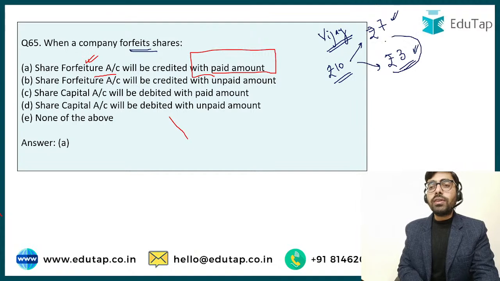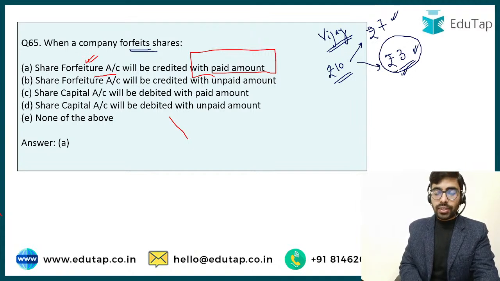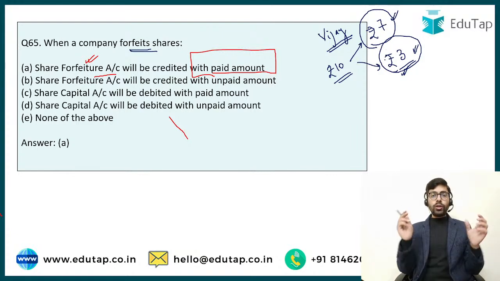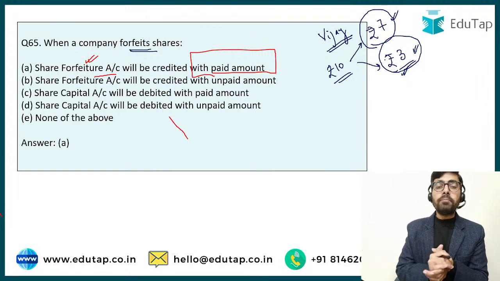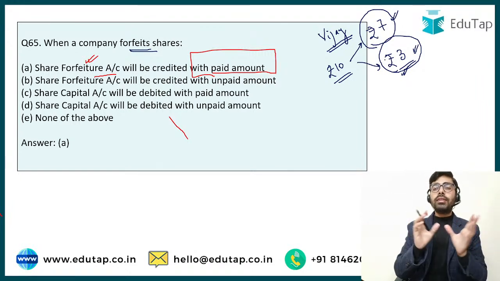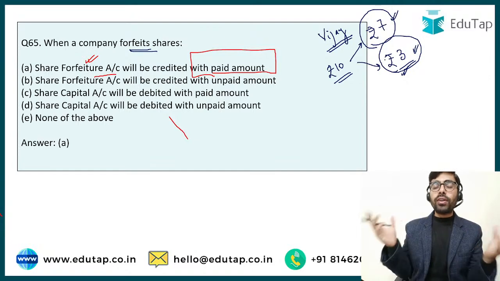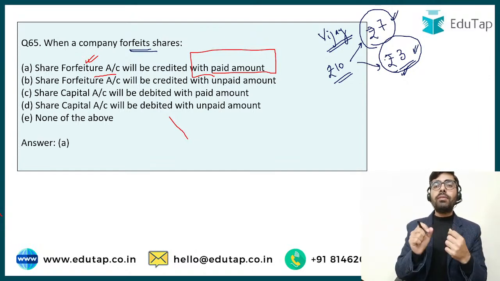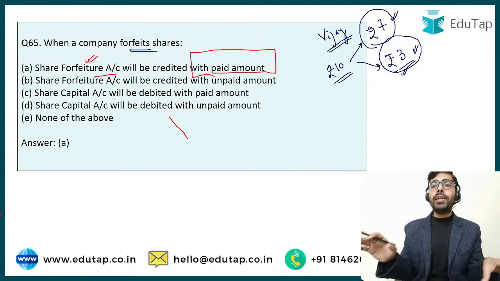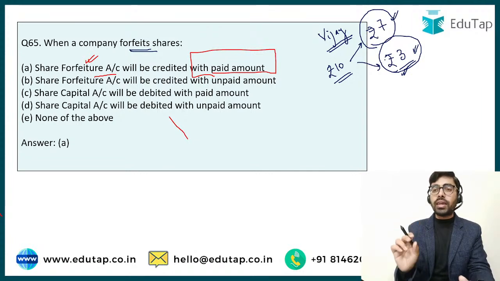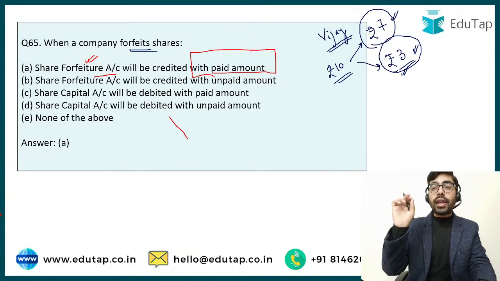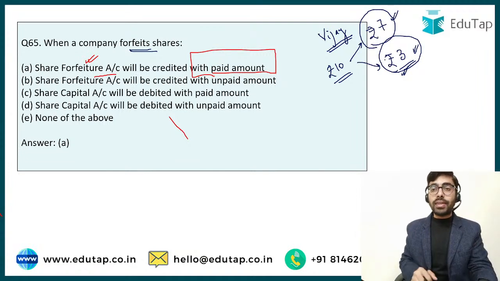Now the Infosys is going to forfeit his shares, and whatever amount has been received from Vijay, it is going to be transferred to a separate account. तो separate account के अंदर चला जाएगा. और देखो यहाँ पे this is basically kind of an income for the company. कंपनी को जो रुपीज 7 मिला था, now it is not going to repay it back. It is basically a kind of an income for the company, and any income it is basically is credited, is what I told you in the basic session, है ना?